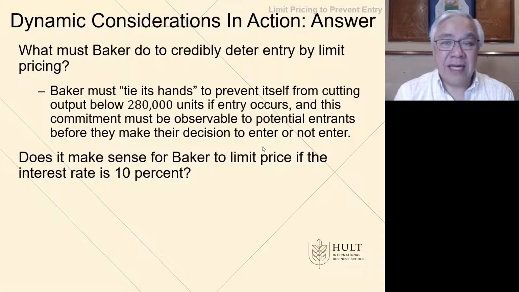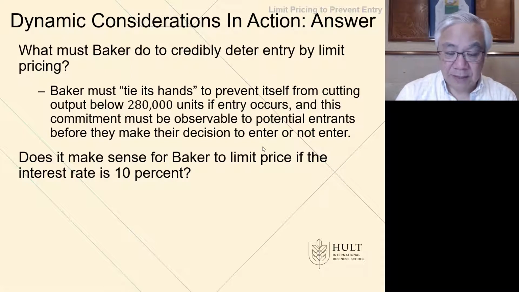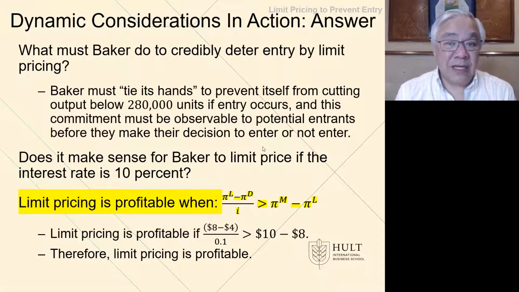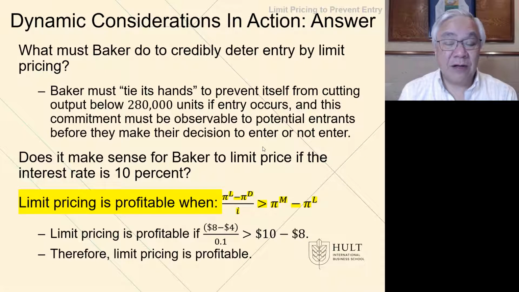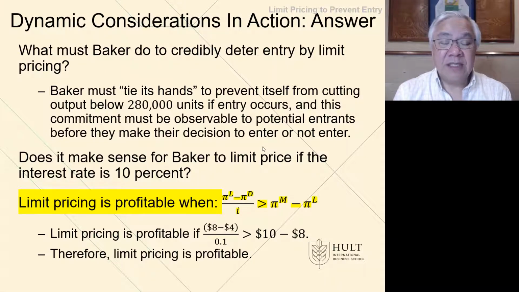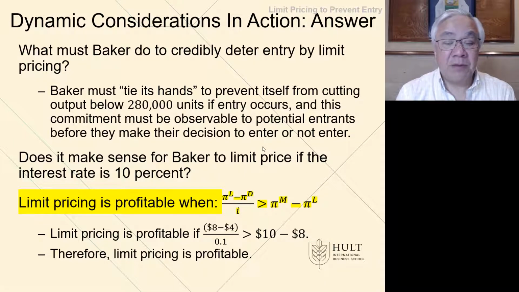Next, does it make sense for Baker to do that given the information provided and an interest rate of 10%? Here we're going to use that relationship we just saw previously and plug in the numbers. So what is the profit under the limit pricing? We were given that number. It's $8 million. What is the profit under entry? We're given that also, that our profit would drop to $4 million. What's the interest rate? Also given, 10%. And we compare that to what is the profit under the monopoly? That was our current condition of $10 million. And what is the profit under limit pricing?